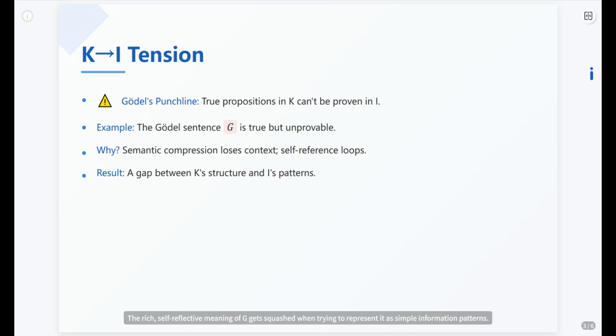The rich, self-reflective meaning of G gets squashed when trying to represent it as simple information patterns. It's like trying to describe the feeling of love with just chemical equations. You miss the point. This creates a fundamental tension, a gap between what knowledge holds and what information can derive.